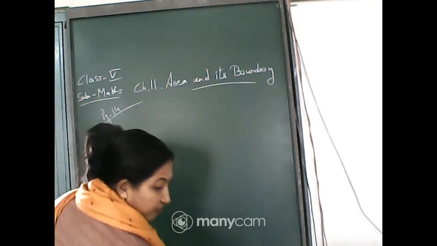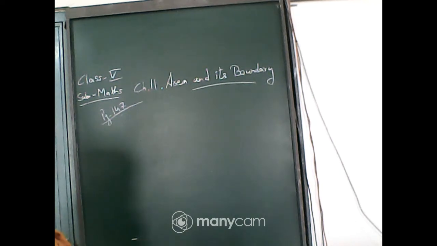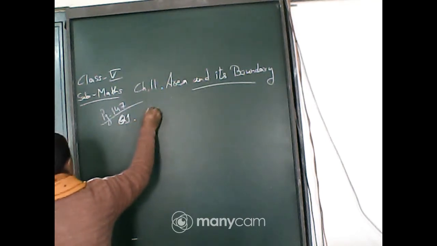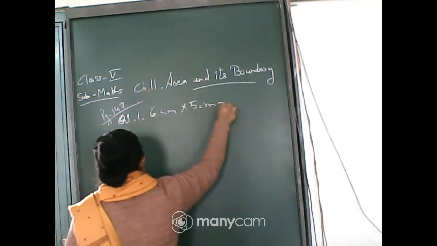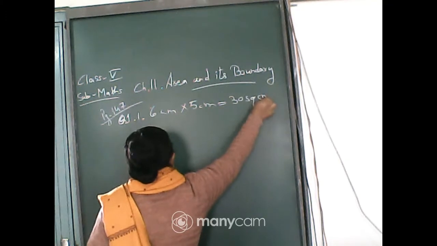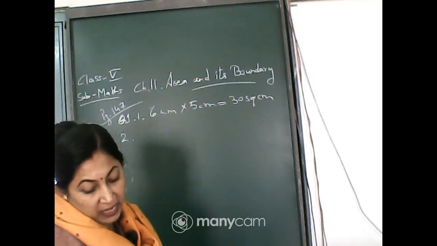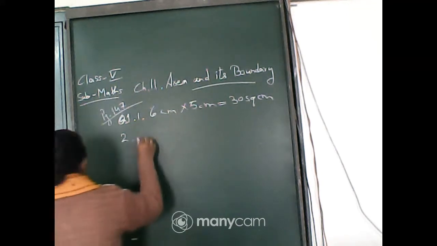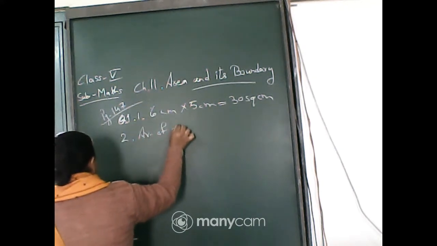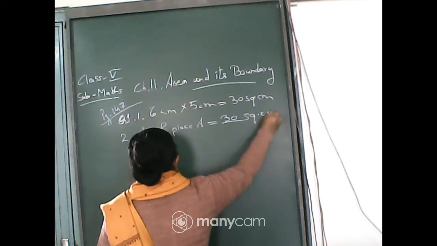This is page 147. The first question: you will write 6 centimeter into 5 centimeter is equal to 30 square centimeter. Then number 2. The area of piece A is equal to dash square centimeter. There you will write area of piece A is equal to 30 square centimeter.